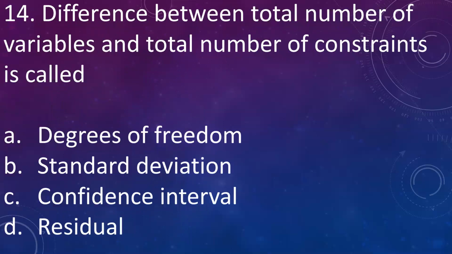And difference between total number of variables and total number of constraints is called A. Degrees of freedom, B. Standard deviation, C. Confidence interval, D. Residual. Answer is degrees of freedom. It is the difference between total number of variables and total number of constraints.